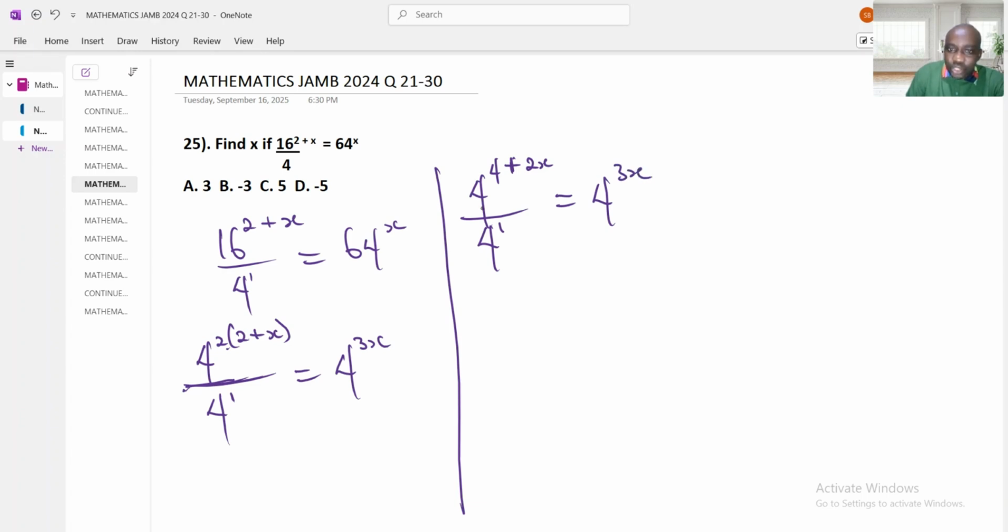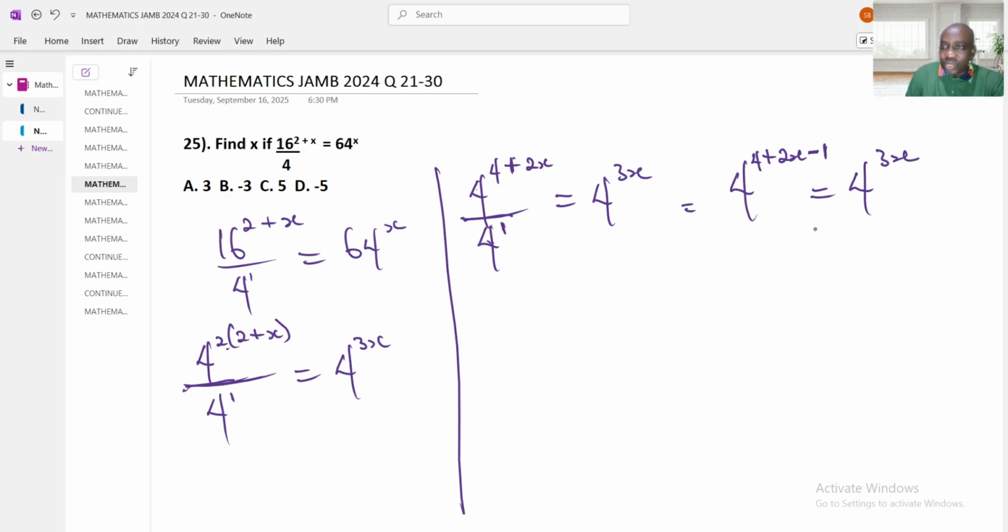Now I want to join this together. Anything division in the same base, if you want to join it together, it turns to minus. I can join it like this: 4 plus 2x, and the division means minus 1. So I've combined these two bases into a single one, and now I have 4 raised to the power 3x.